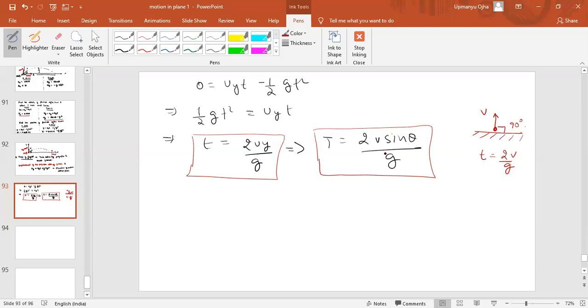when you throw the projectile at 90 degrees from the ground, then it is the motion under gravity concept. Yes or no? 90 degrees, na. It is 90 degrees, so it is like motion under gravity. Okay, fine. If you don't understand, then no problem.